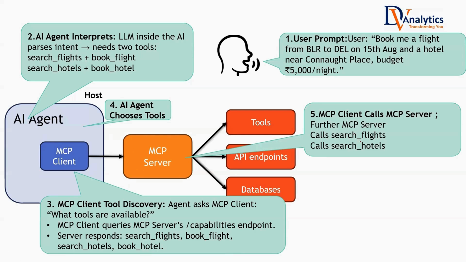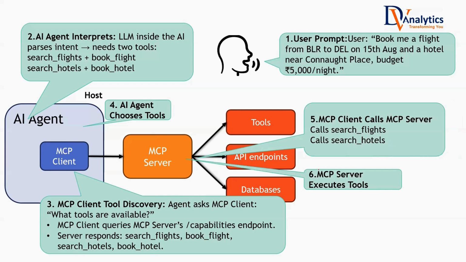Further, the MCP server calls search flights, search hotels, whatever tools are required. Once you call them, the MCP server will execute them because we have already given a confirmation that these are the 4 tools or 2 tools that we want to execute further, and we have given the information. The MCP server executes the tools. Then, let's say you are talking about search flight, search hotel, the MCP server may have to go back to the AI agent, ask it to pick the best hotels or the best flights based on user preferences. So there can be to and fro between them.